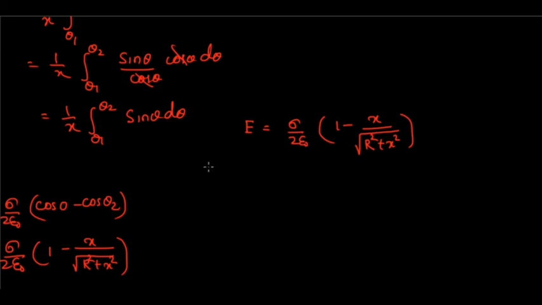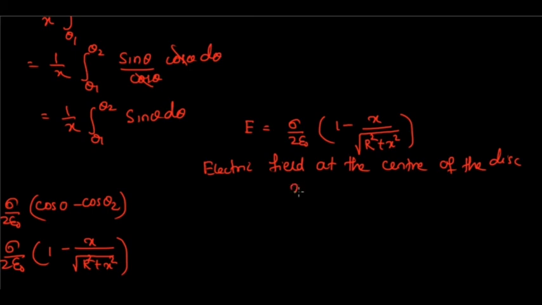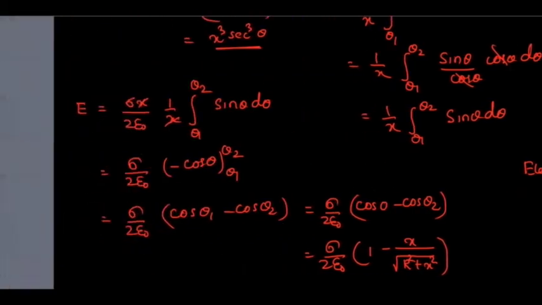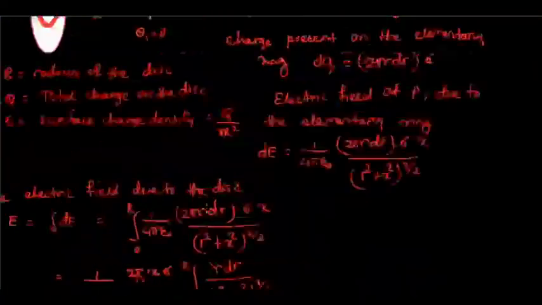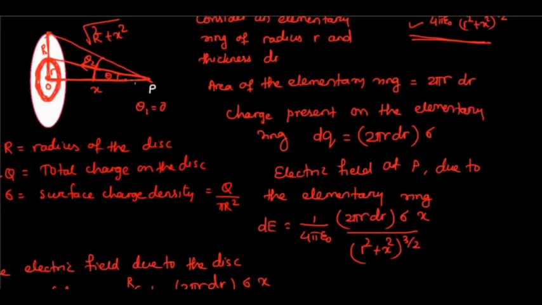And if you want to find the electric field at the center of the disk, then you have to put x equal to 0, because if the point P lies at the center, then the distance from the center will be 0.